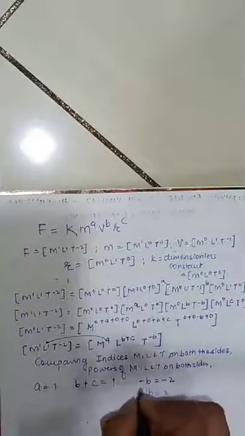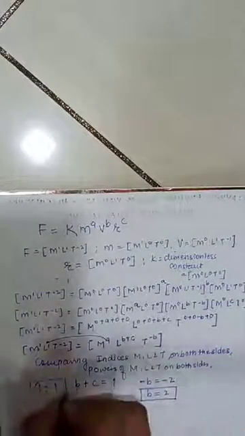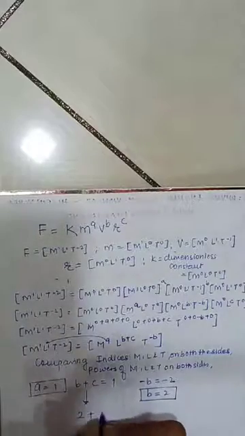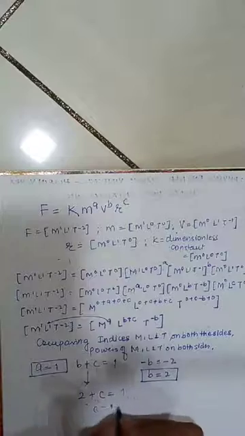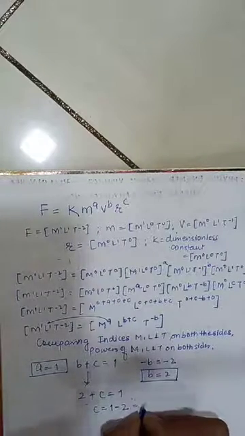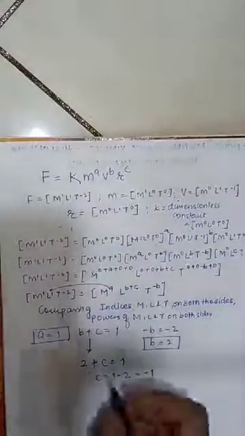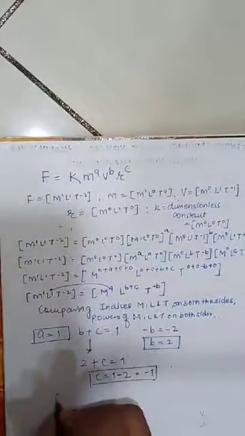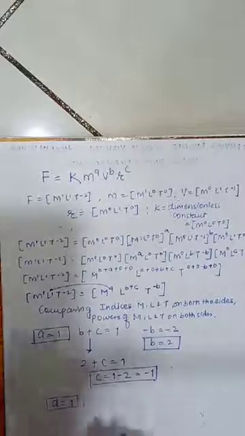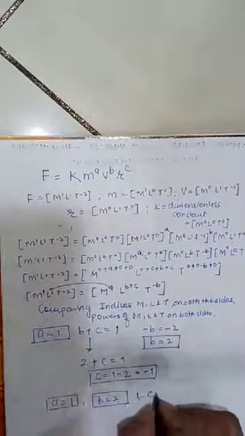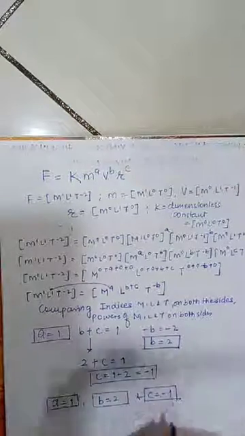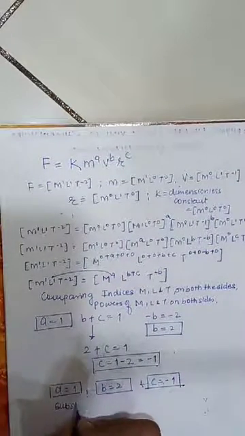Therefore b is equal to what? 2. b you got, a you got, I can put b over here. 2 plus c is equal to 1. Yes or no? So c is equal to 1 minus 2, that is equal to what? Minus 1. Till this clear? So I got a, b, c. a is equal to 1, b is equal to 2, and c is equal to minus 1.